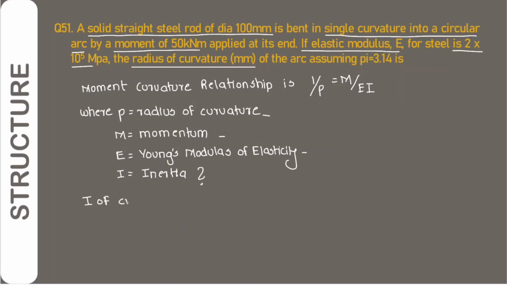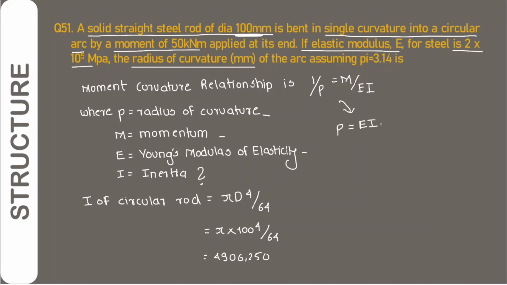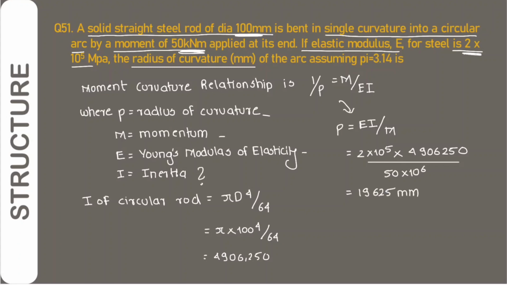So I of circular rod is pi d raised to power 4 by 64. So pi into the diameter is given as 100 raised to power 4 by 64. It comes up to 49 lakhs. So the value of R, that is the radius of curvature, will be EI by M. Substituting all the values in this formula, it gives us 19,625.